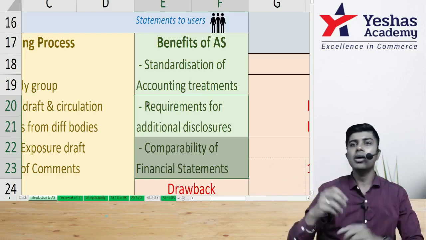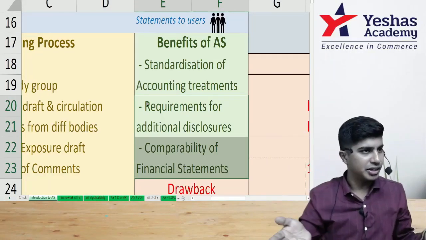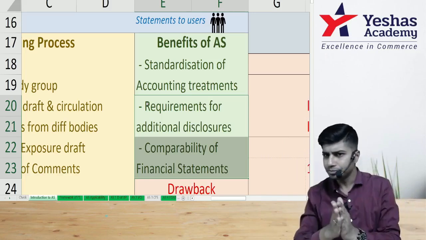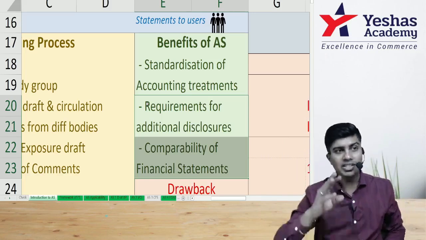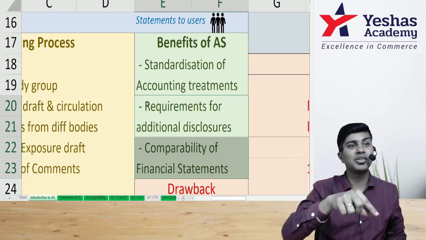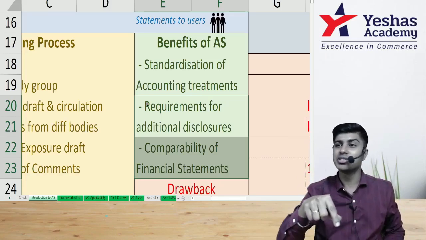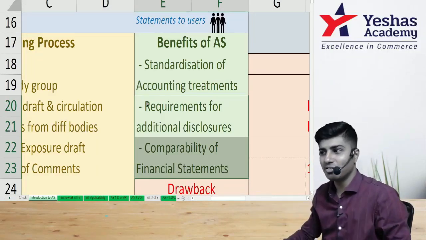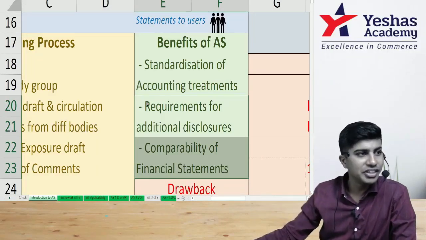What is the problem? In India, we follow accounting standards, so all the automobile companies in India can have their financial results compared. But accounting standards in India are given by ICAI, the Institute of Chartered Accountants of India, or the MCA, which is regulated by the Government of India. In Pakistan, it is different. In Afghanistan, it's different. In Sri Lanka, it's different.